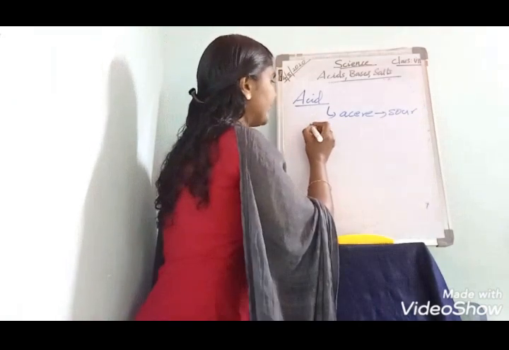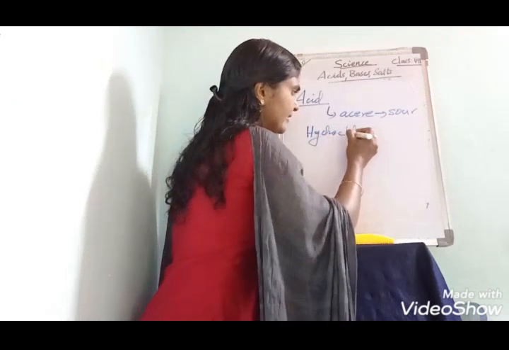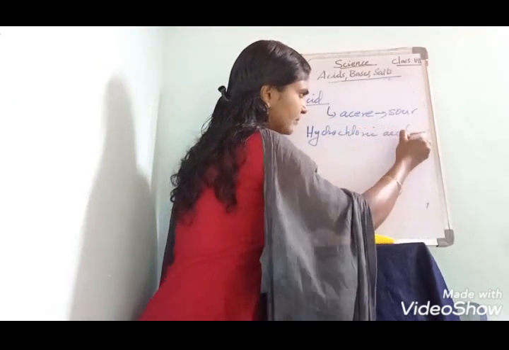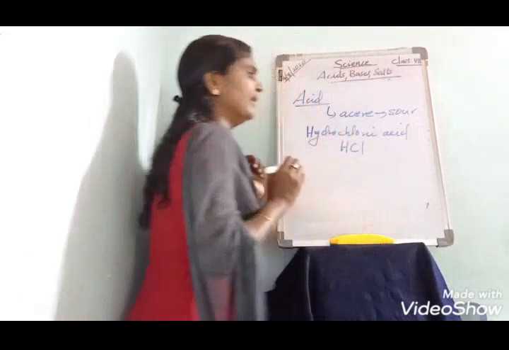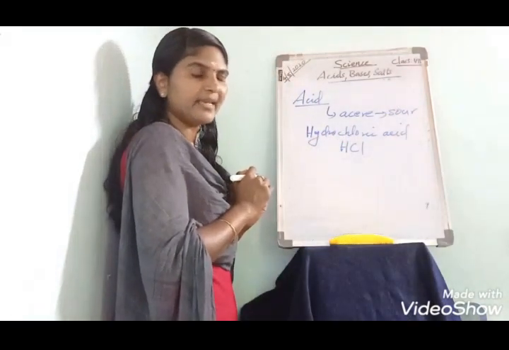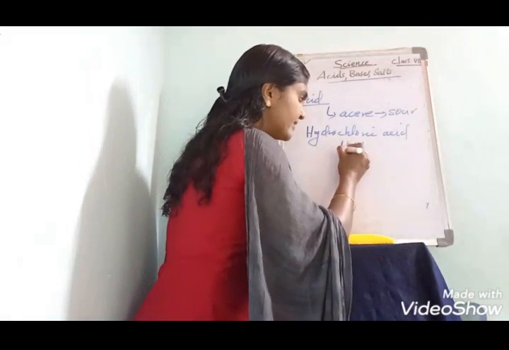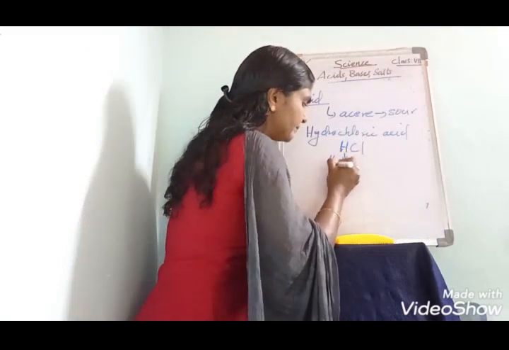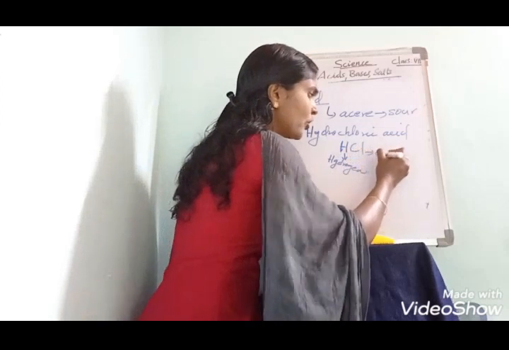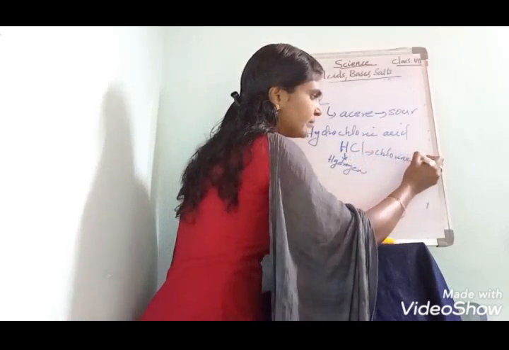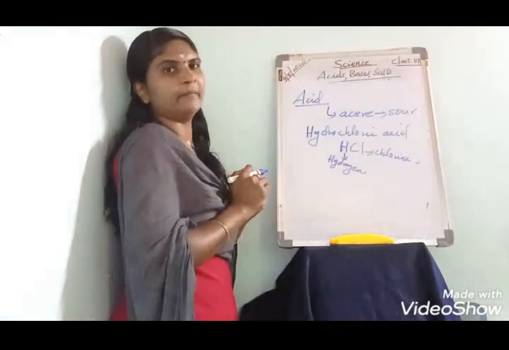That is hydrochloric acid. An example, hydrochloric acid. This can be written as HCl. Actually, this acid contains H, which stands for hydrogen atom, and Cl, which stands for chlorine atom. That is, hydrochloric acid contains a hydrogen atom and a chlorine atom.